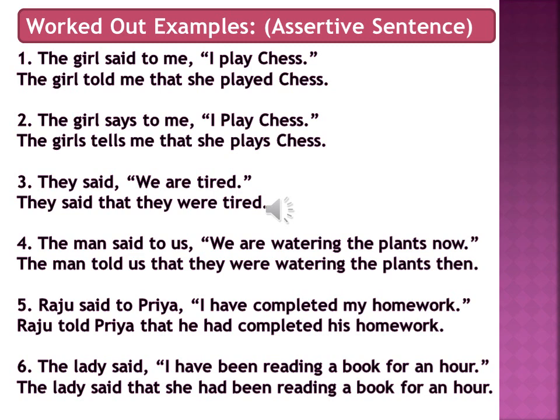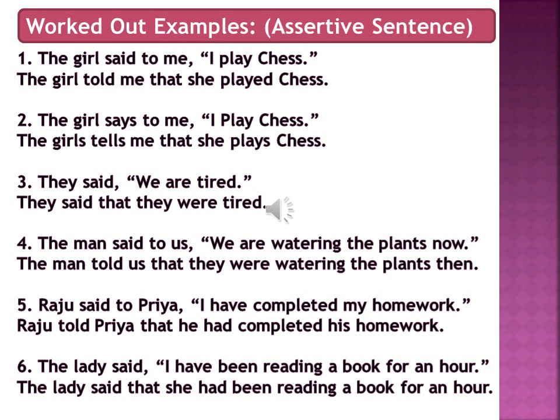Present continuous tense gets converted to past continuous tense. Then in the second table, it has been given that if now is there in the direct speech, in the indirect speech that has to be converted to then. That is why the man told us that they were watering the plants then.